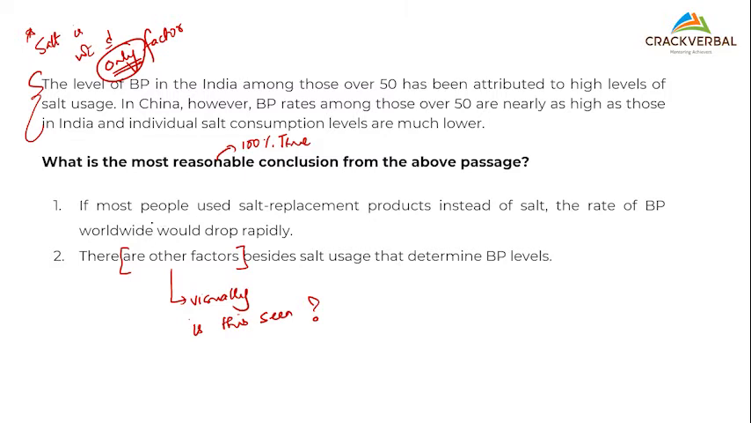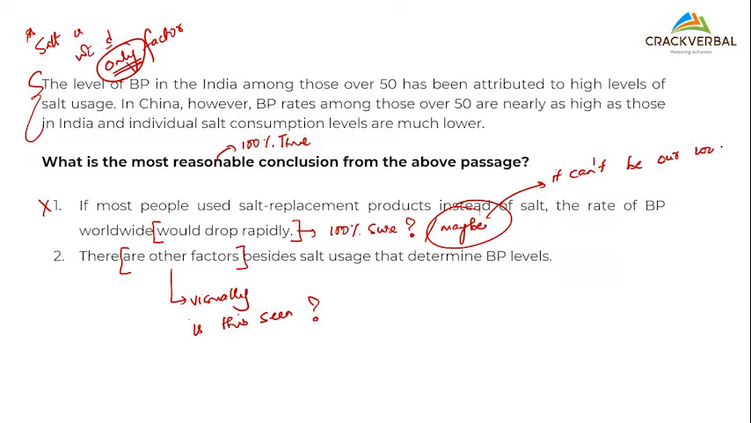So when I come down here, if most people use this instead of this, the rate of this would drop rapidly. Can I be 100% sure here? No. Maybe, but I cannot be 100% sure, right? So there is a maybe possibility, but that is all. Hence, this can't be a conclusion. Since it's a maybe, it can't be our 100% conclusion, right?